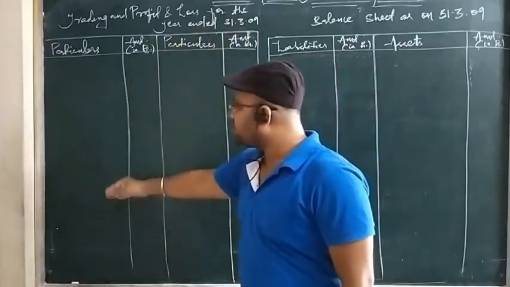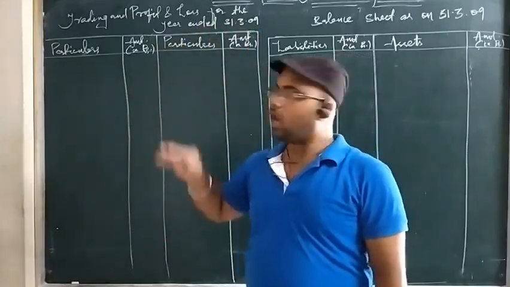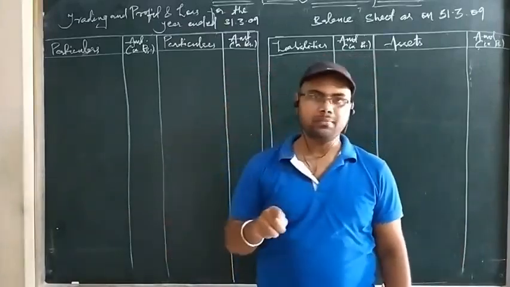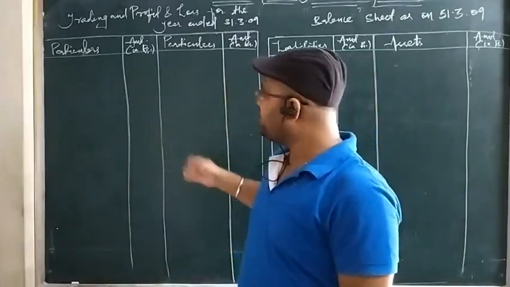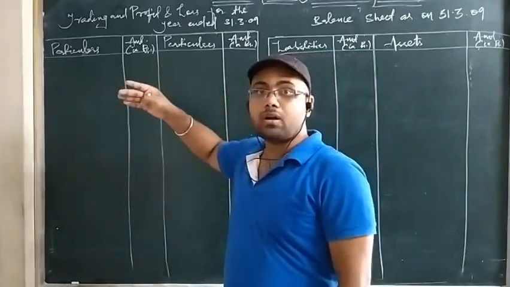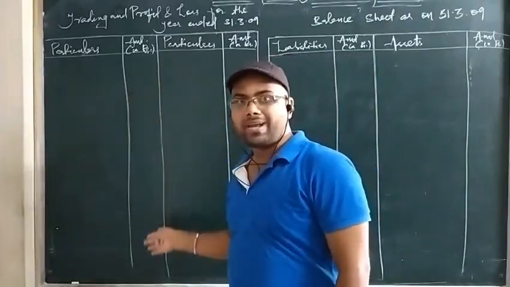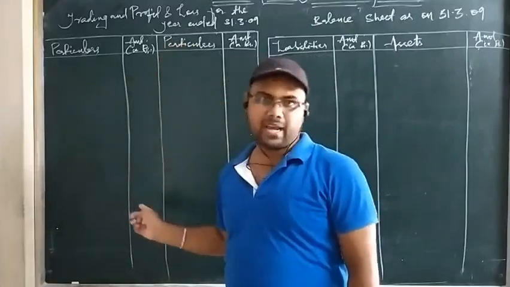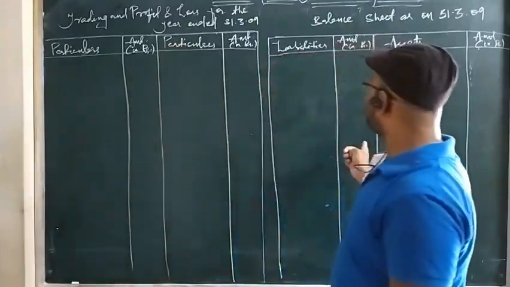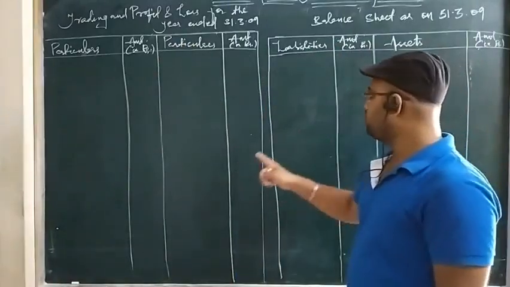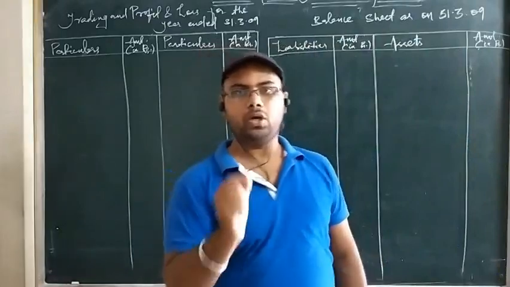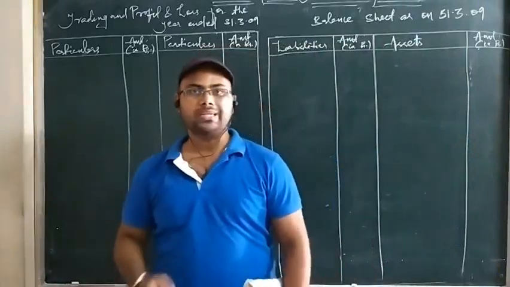We will be dividing this while solving, and you can know how it is merged and prepared. If you have any doubt, even after that you can ask me. So not to worry about it. It is very easy because you are avoiding the preparation of two financial statements. You are merging at a single place, so it is easier and less time consuming. And this is the balance sheet. Because of the space issue, we are doing it like this. When you are watching the video, you can zoom in and watch it. So let's start question number 13.